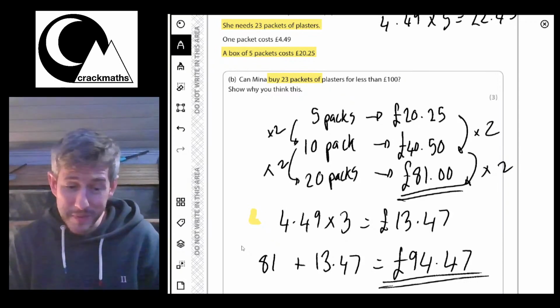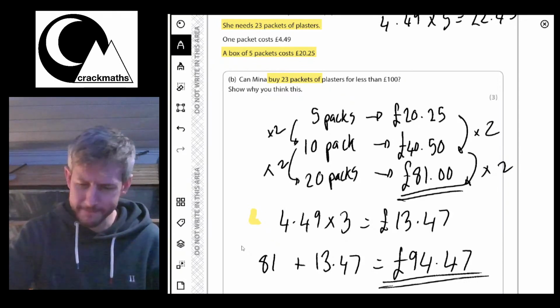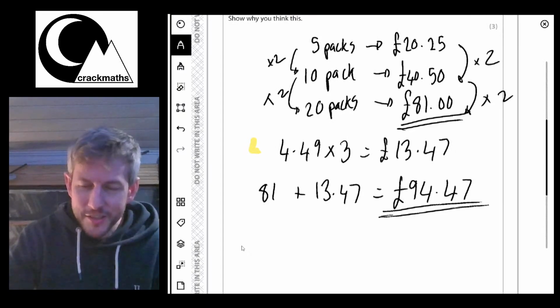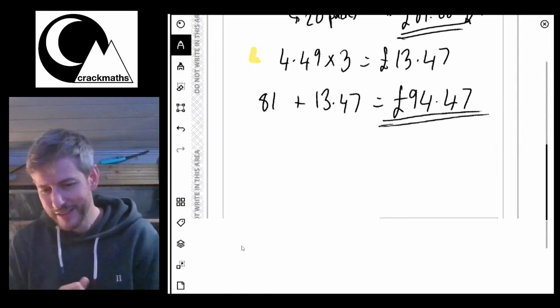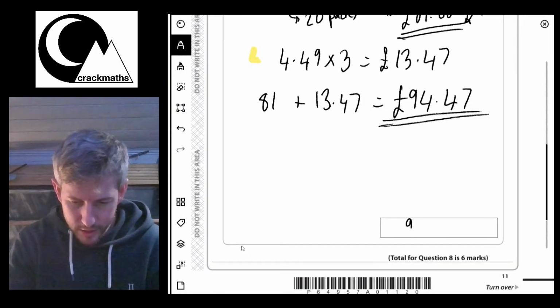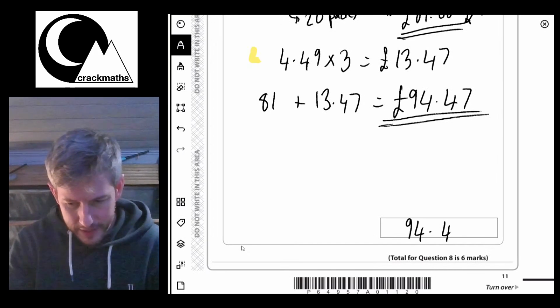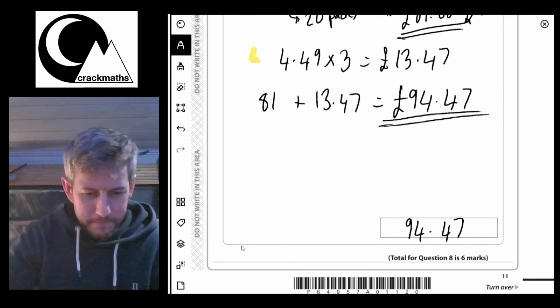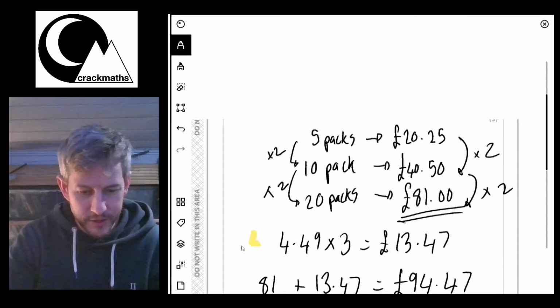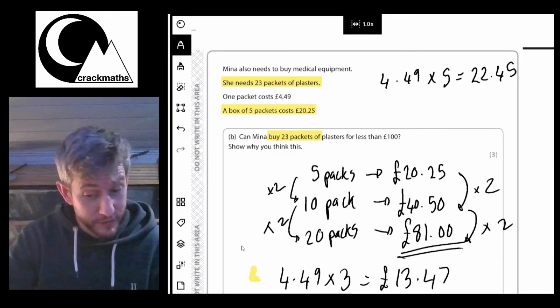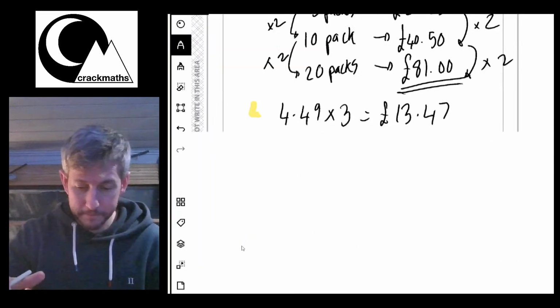I think she could possibly even buy 24 packs if she really wanted. But there we go. She only wants 23, so she might as well save her money. £94.47. I don't think that was the answer. I think the answer was, does she do it for less than 100? Can she do it for less than 100? Show why you think that.